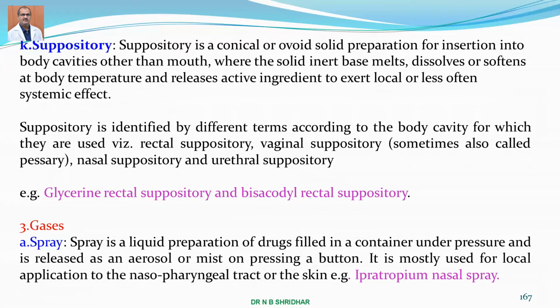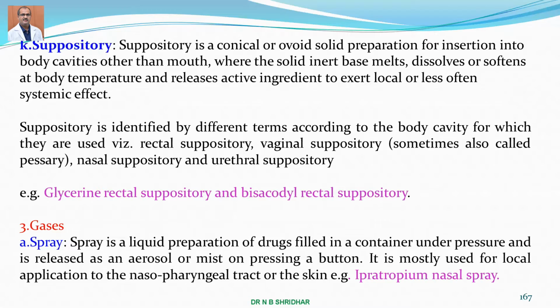The suppository is identified by different terms according to the body cavity for which it is used. Examples are the rectal suppository and vaginal suppository, sometimes also called pessaries, vaginal pessaries and rectal pessaries, and also nasal suppository and urethral suppository. These are all examples of the suppository.